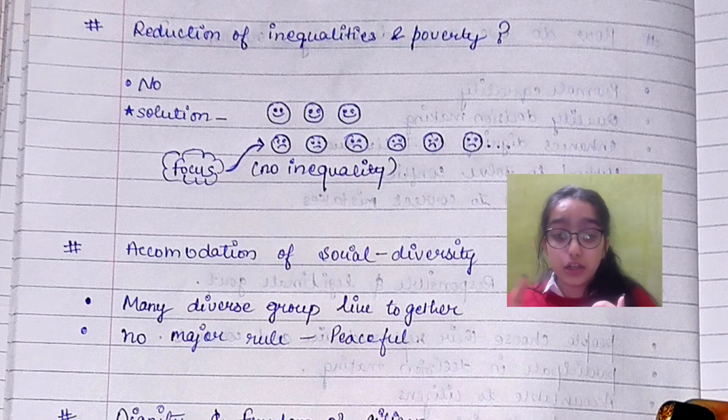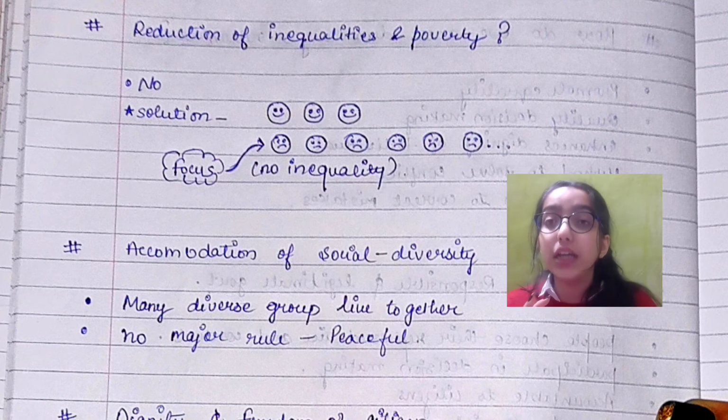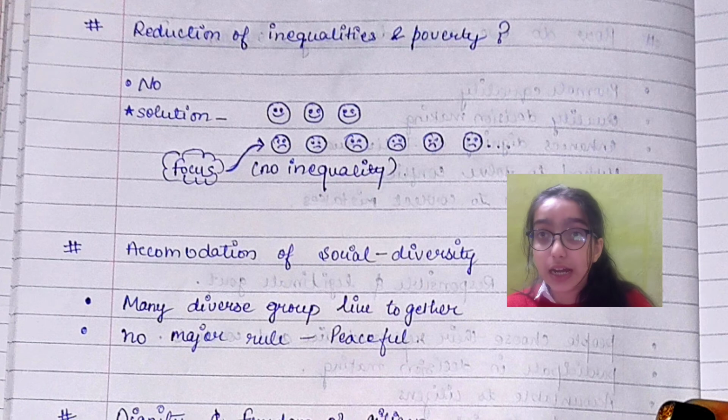So Christians, Muslims, Hindus, Punjabis, Sikhs, all these diverse people live in one country united. Under democracy it happens, and also democracy ensures the major rule is not going to be of Hindus only. The Muslims, the Sikhs, the Isais, the Christians are given an equal place as Hindus.